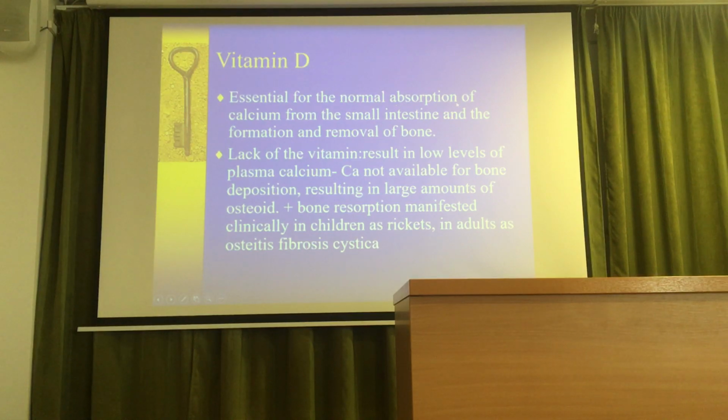Essential for the normal absorption of calcium from the small intestine and the formation and remodeling of bone, so this is the vitamin D. Lack of the vitamin results in low levels of plasma calcium, calcium not available for bone deposition, resulting in large amounts of osteoid, plus bone resorption, manifested clinically in children as rickets, and in adults as osteitis fibrosa cystica.